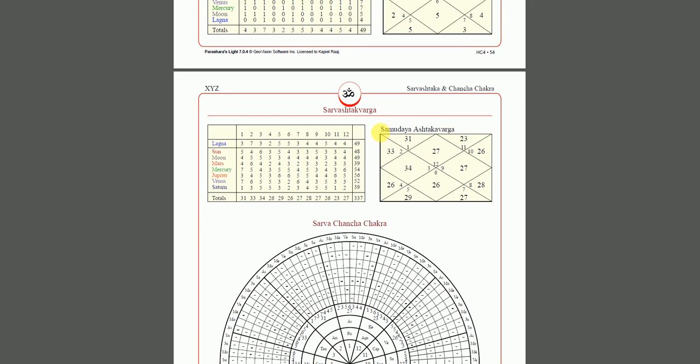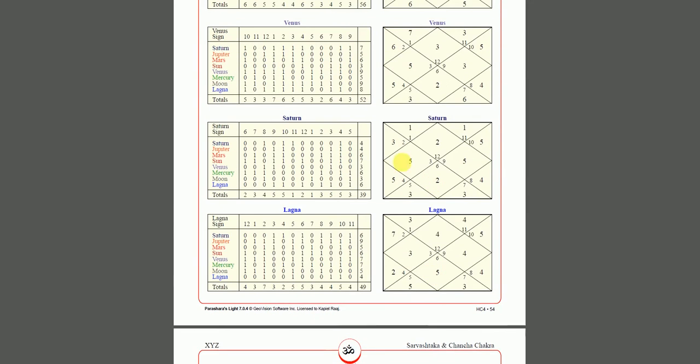But again, do not think that this is the be all and end all of everything. You have to see what planet is there. So let's say this is 26 points, low, right? But if you have Mercury sitting here exalted in the sign of Virgo, this will kind of nullify or balance that out. There are a lot of aspects you look at.